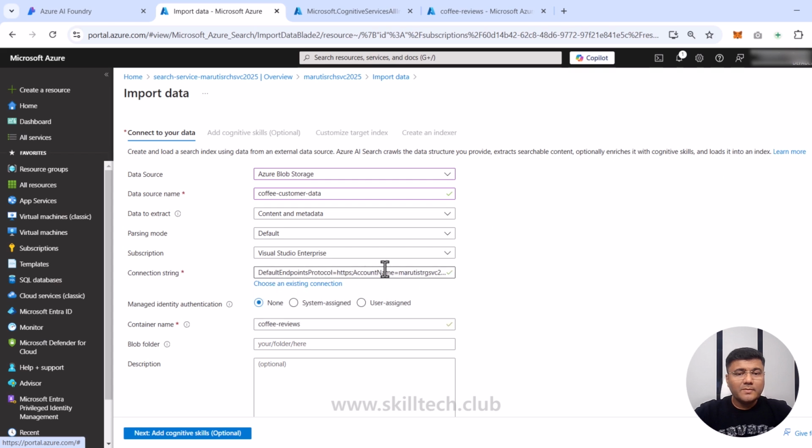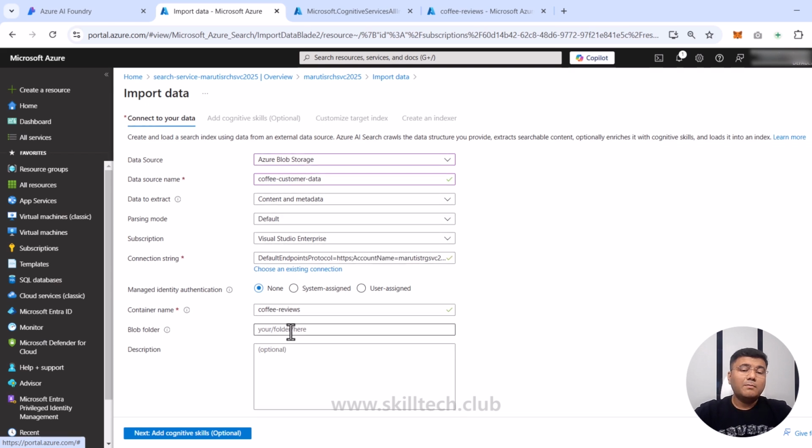So this is going to use my connection string. Coffee review is my container name. And if I want to specifically give some particular blob folder name here, I can do that. But we do not want to, because we do not have any folders in that container. In the description, I'm just going to put simply reviews for coffee shops. Now, this is a simple description.